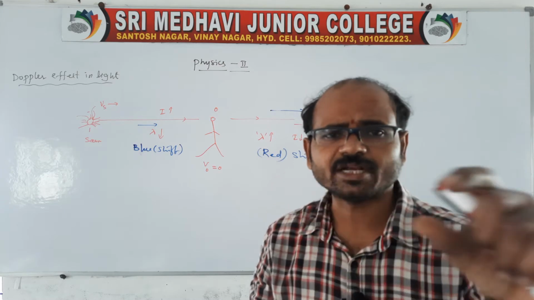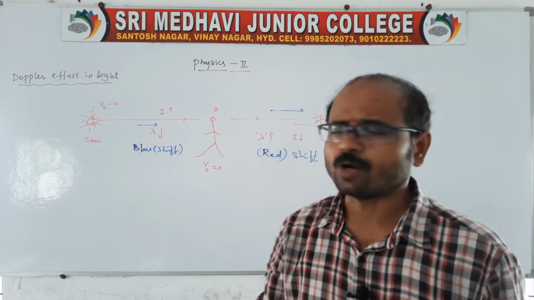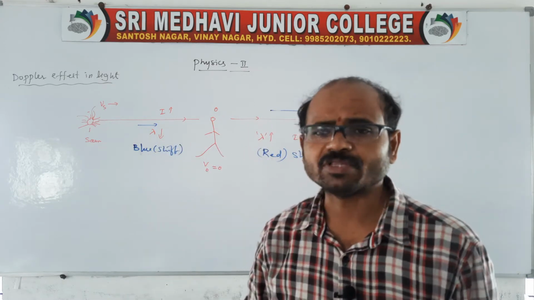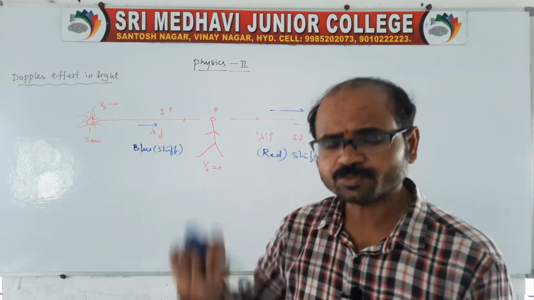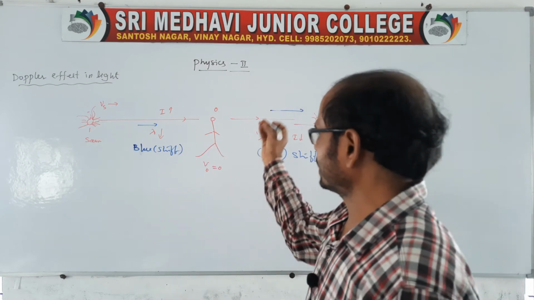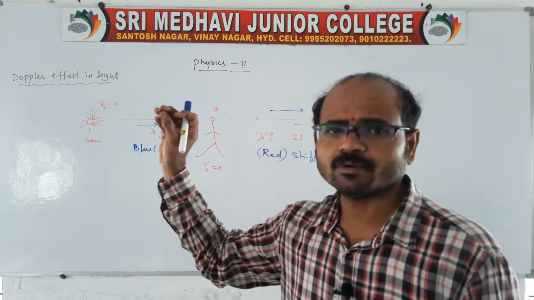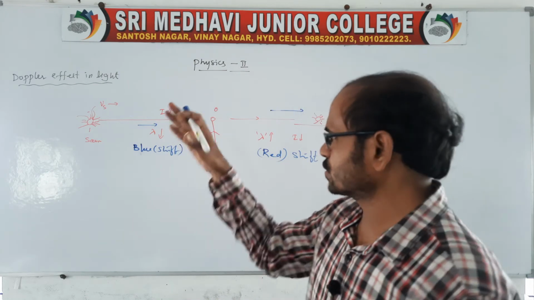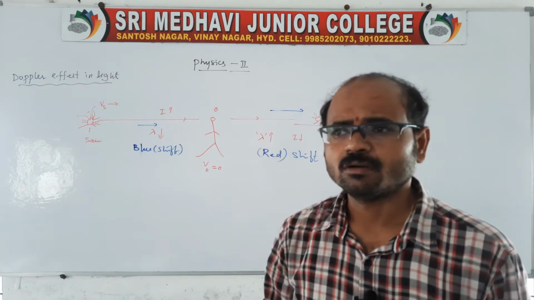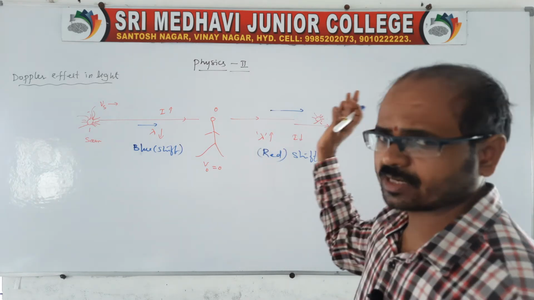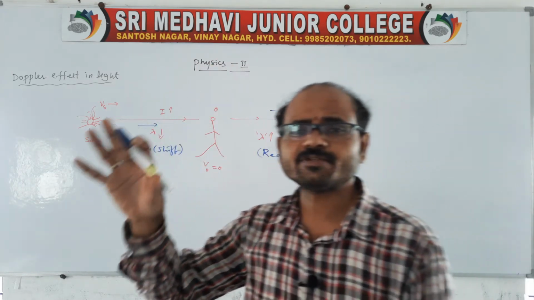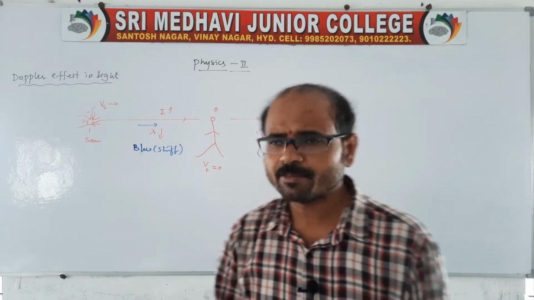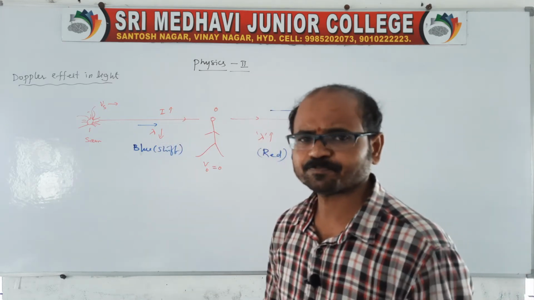First of all, we should write the definition or statement of the Doppler effect in light. That is, there is a relative motion between the source and observer. Therefore, there is a change in frequency or change in wavelength observed by the observer, when the source is moving towards the observer or moving away from the observer. In both cases, there is a change in frequency and wavelength observed by the observer. This phenomenon we call the Doppler effect.